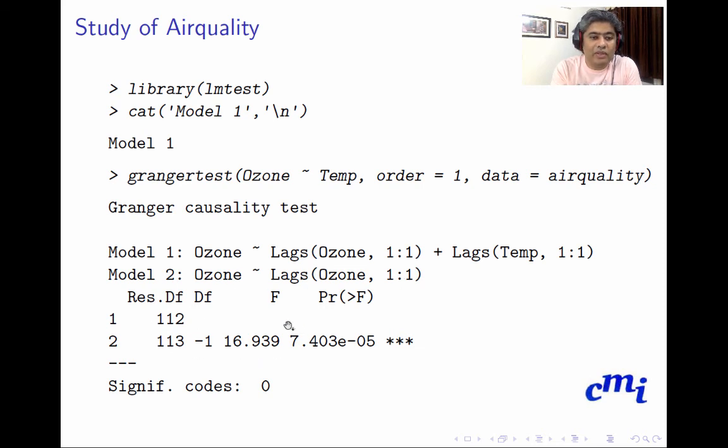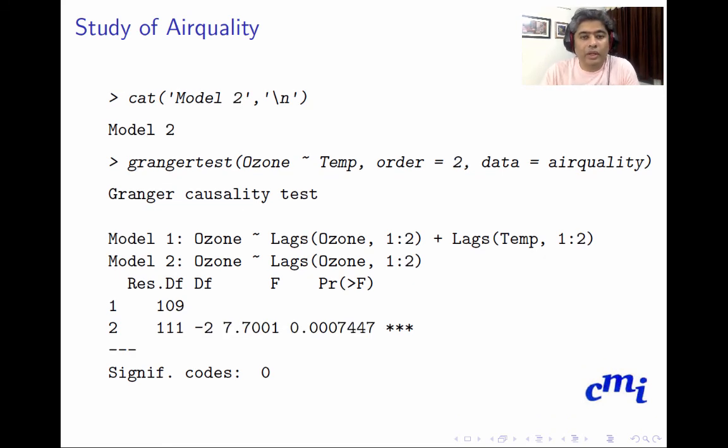And when we do the F test, clearly the p-value is very small and it rejects the null hypothesis. So it indicates that, at least in the AR(1) model, or order 1 Granger causal model, we reject the null, and it means temperature does have an effect on the ozone. Then I tried the order 2 Granger causal model, and that also rejects the null.